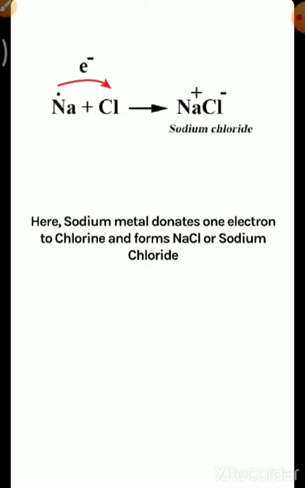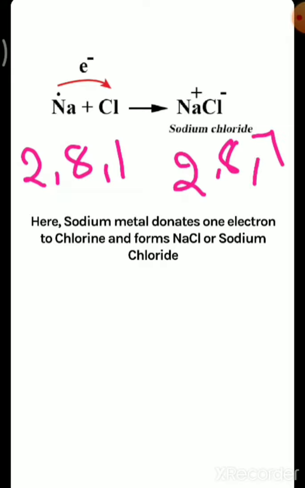So you know the electronic configuration of sodium is 2, 8, 1, whereas chlorine is 2, 8, 7. So you can see if sodium donates one electron, it can reach the octet or fulfill the valence shell, and if chlorine accepts one electron, it can fulfill the octet or complete the valence shell.